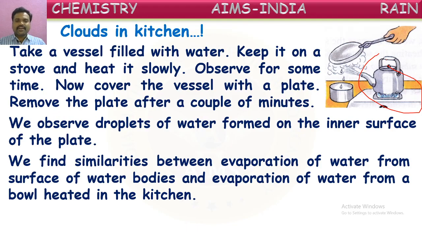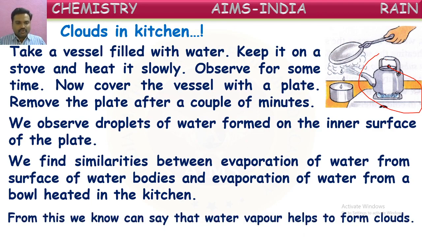So we find the similarities between the evaporation of water from the surface of water bodies and evaporation of water from a bowl heated in the kitchen. In both cases, water is being evaporated. But from the water bodies, no one is heating there. That is happening because of sunlight. In our kitchen, because of heating on the stove, water converts into gaseous form. Both have the similarity, that is evaporation of water. Okay.